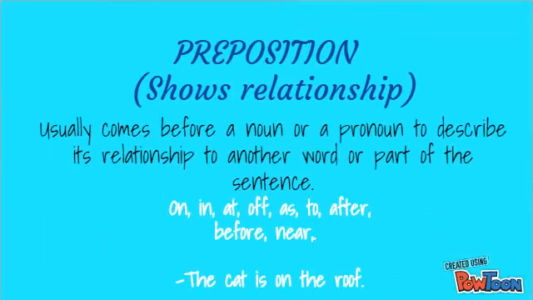A preposition usually comes before a noun or a pronoun to describe its relationship to another word or part of the sentence. They are on, in, at, of, as, to, after, before, and near. For example, the cat is on the roof.